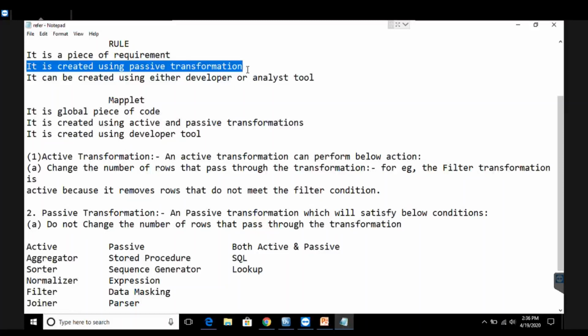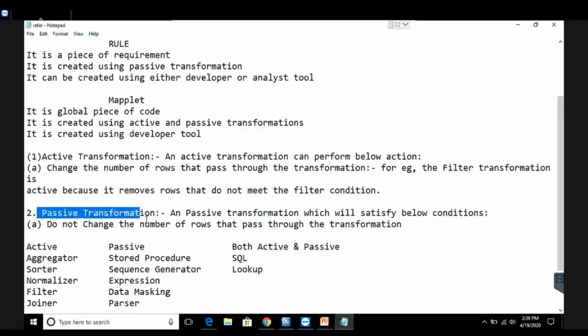Now in Informatica, there are basically two types of transformations. One is the active transformation and the second is the passive transformation. If you want a brief introduction to passive and active transformations, you can refer to my video lectures on the types of transformation. But here I'm going to give you brief information about active and passive. Active transformations are those which can change the number of rows that pass through the transformation.